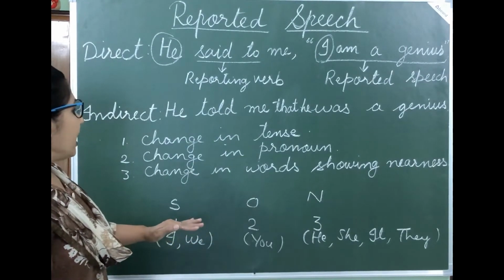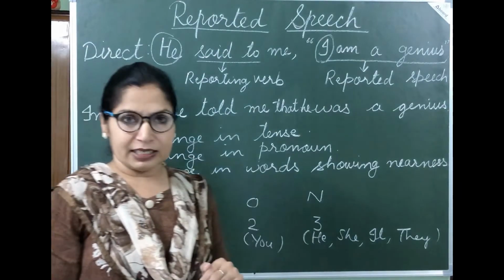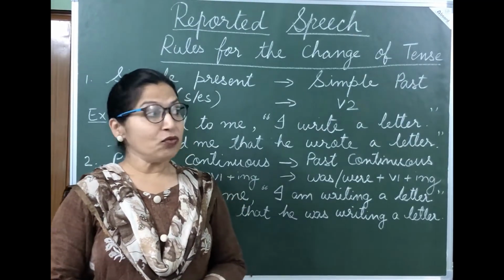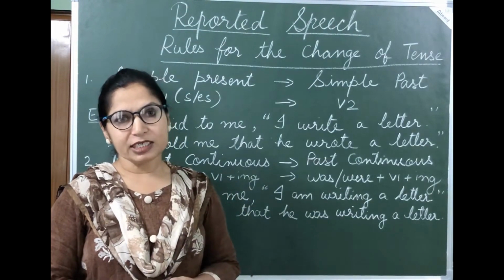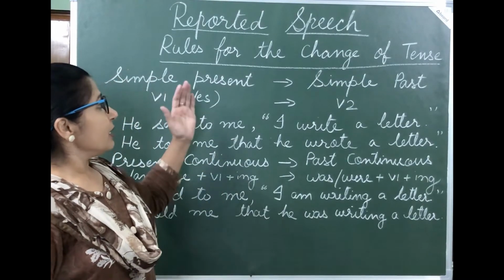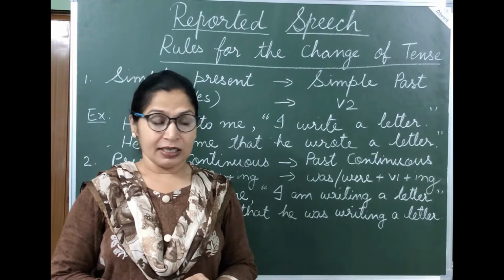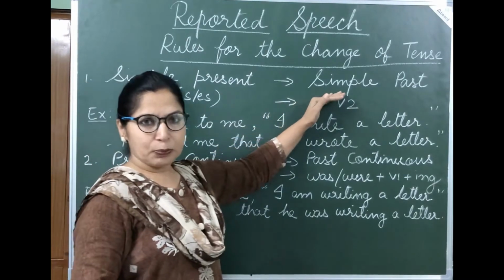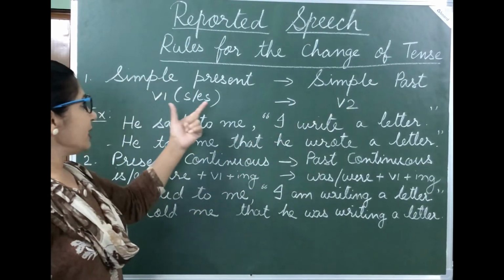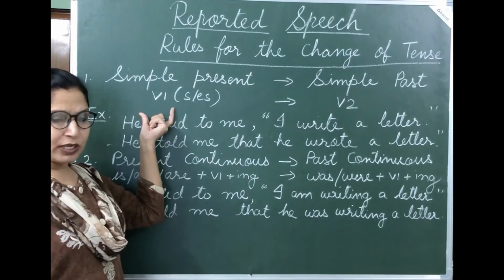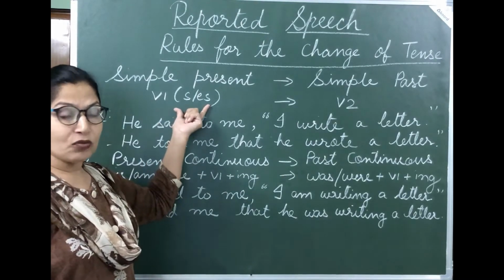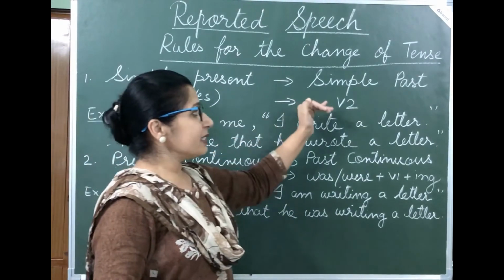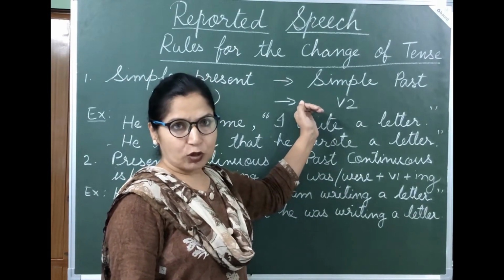Now students, we are going to see the change in tense. Now students, we have learned how to change the pronouns. Now let us see the rules for the change of tense. Now here, simple present tense changes into simple past tense. And you already know in simple present tense we use first form of verb or s or es along with some of the subjects. And in simple past tense we use second form of the verb.